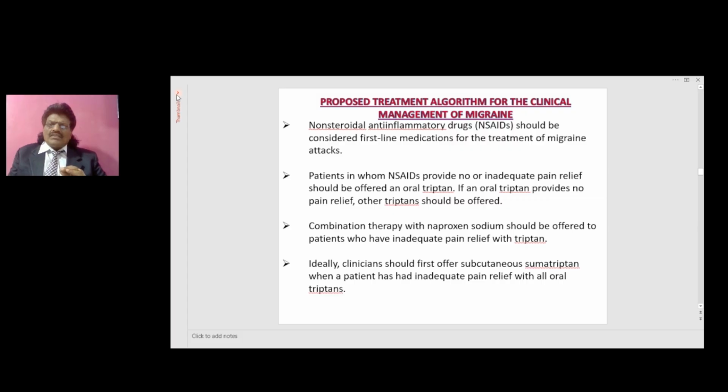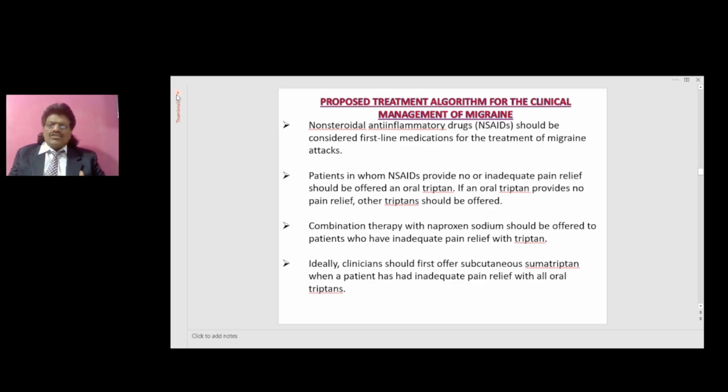So what is the proposed treatment algorithm for the clinical management of migraine? Non-steroidal anti-inflammatory drugs should be considered first-line medications for the treatment of migraine attacks. Patients in whom NSAIDs provide no or inadequate pain relief should be offered an oral triptan. If an oral triptan provides no pain relief, another triptan should be offered. Combination therapy with naproxen sodium should be offered to patients who have inadequate pain relief with triptan.